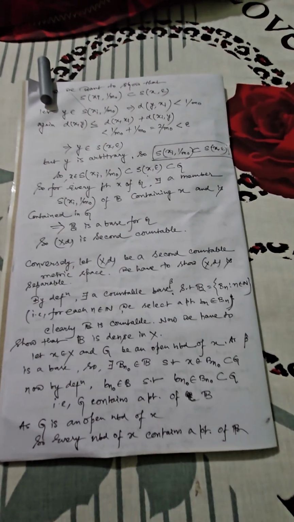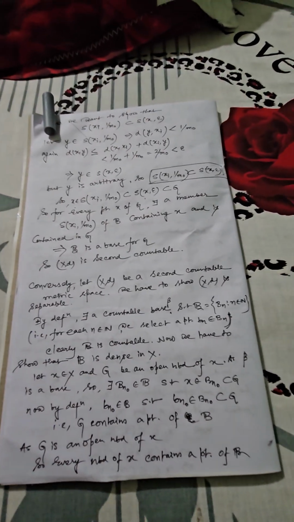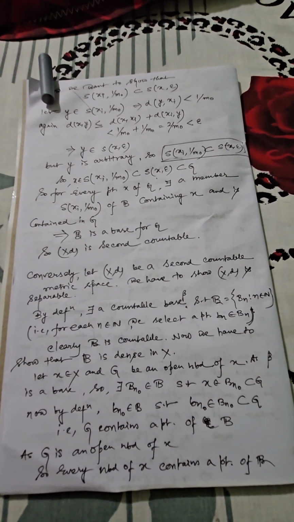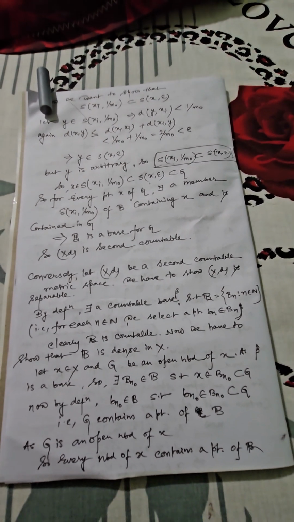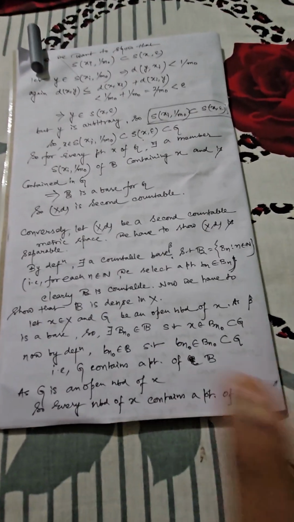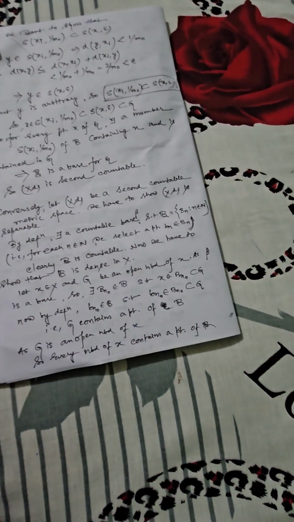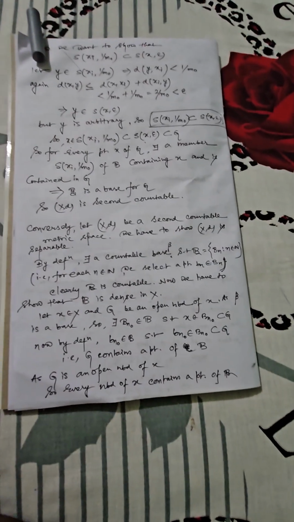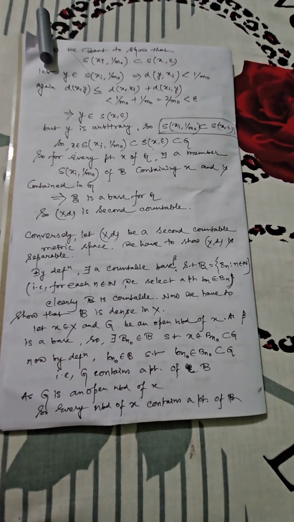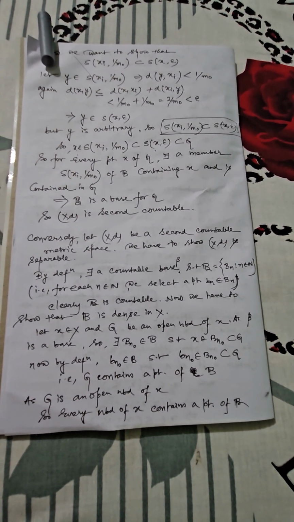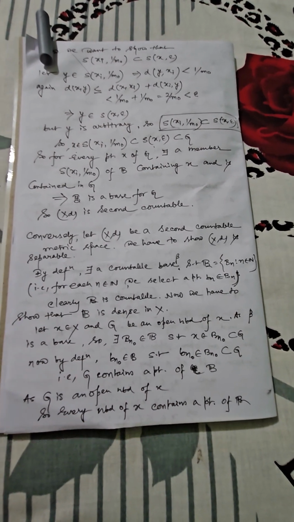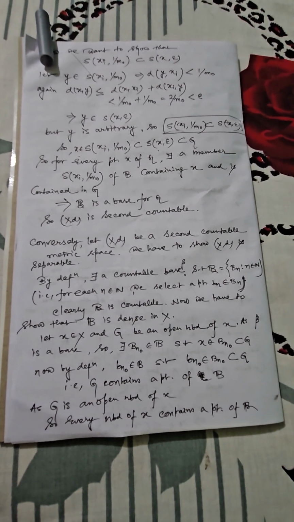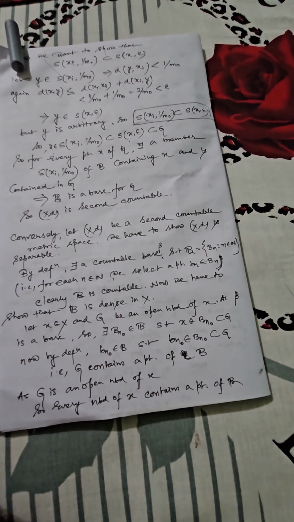Now if you want to prove the second part, you can start like this. Conversely, you have to show that x comma d is a second countable metric space, and we have to show x comma d is also separable. Now here, initially by definition, we have assigned a suitable countable base that is given by beta. You can call it any other thing, nothing special in it. And we have also created the collection capital B, which contains elements of the form Bn. Obviously you can understand that for different values of n you will get different B. That means for n equals 1 you will get what?